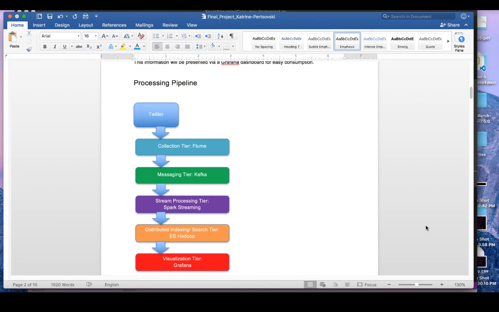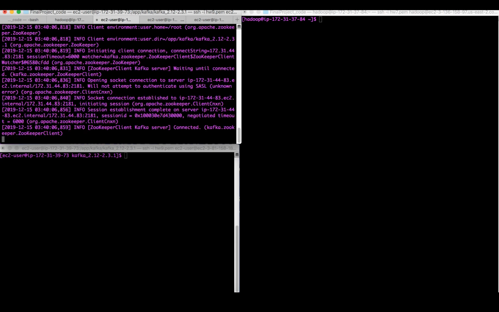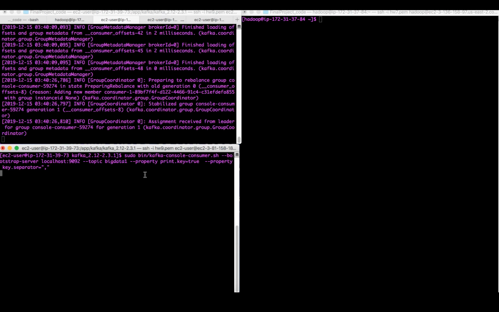So now, let me give you a quick demo on how I implemented all these technologies to work together. I first used the AWS CloudFormation tool to create the necessary EC2 instances for my Kafka implementation. After I did that, I started my Zookeeper, and then started my Kafka server. After that, I created a topic called Big Data 1. Then I created a Kafka consumer. As you can see, I'm not passing any data to the consumer yet, and therefore nothing is being shown.